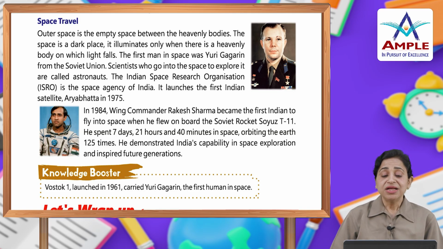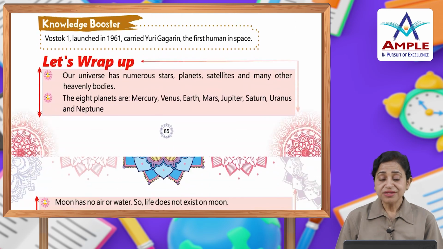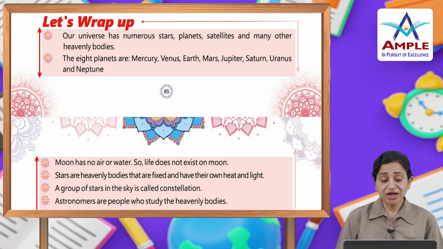Knowledge booster. Vostok 1, launched in 1961, carried Yuri Gagarin, the first human in space. Let's wrap up. Our universe has numerous stars, planets, satellites and many other heavenly bodies. The 8 planets are Mercury, Venus, Earth, Mars, Jupiter, Saturn, Uranus and Neptune. Moon has no air or water, so life does not exist on Moon. Stars are heavenly bodies that are fixed and have their own heat and light. A group of stars in the sky is called constellation. Astronomers are people who study the heavenly bodies.